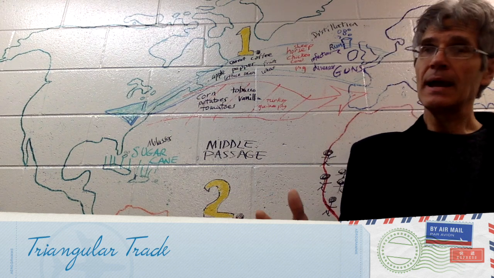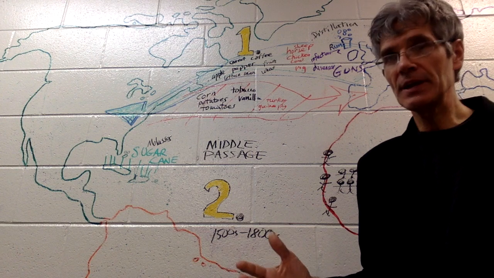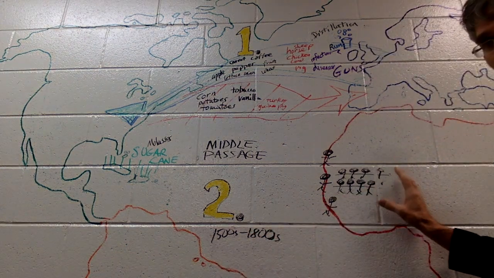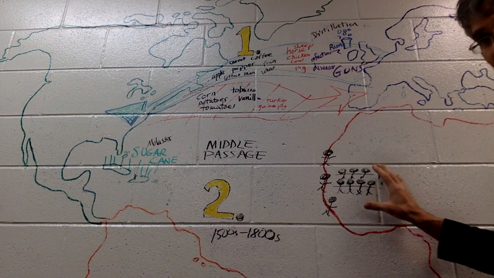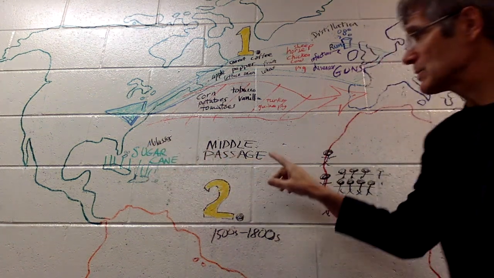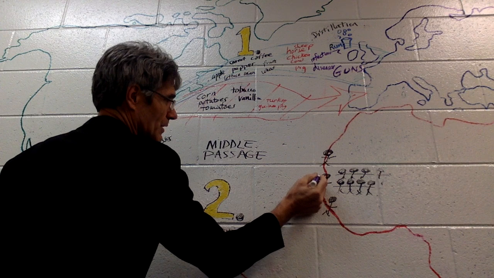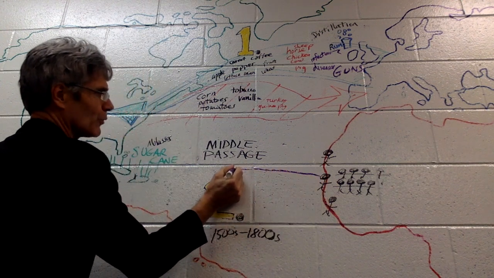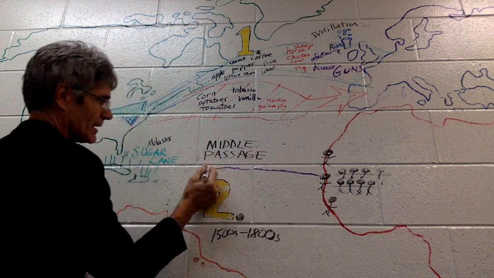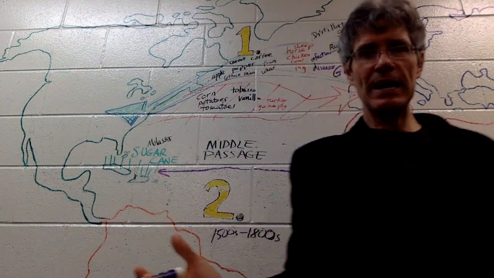Triangular trade has as part of its story the very unfortunate and ugly history of the slave trade. When slaves were brought over from Africa to the New World, especially in the West Indies, that was called the Middle Passage. So they'd be put into these slave ships, went through this horrible, torturous journey in which many of them died on ship because they were packed so tightly. And then they came over. That's just the name that has come for that.